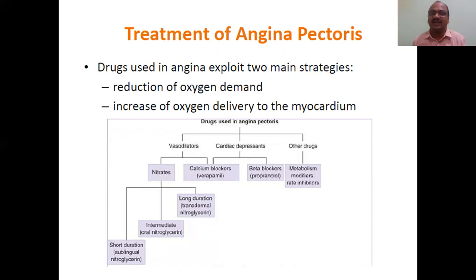So your entire concept will be at your fingertips if you learn the subject pharmacology in a correct way. Otherwise, it is very difficult. See, in order to know this oxygen demand and oxygen supply, you have to know what the coronary artery is. You have to know what ischemic heart disease is. You have to know what plaque formation is.